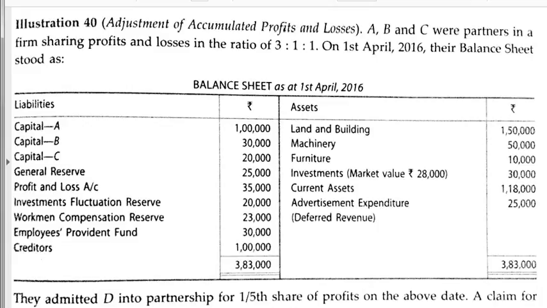We have current assets of 1,18,000 and advertisement expenditure, a deferred revenue expenditure, of 25,000. On the liability side, we have the capital accounts of A, B and C. We have general reserve, profit and loss account of 35,000, investment fluctuation reserve, workmen compensation reserve, employees provident fund and creditors.